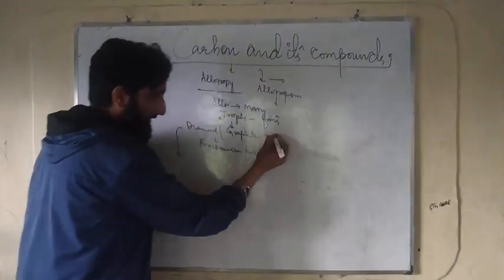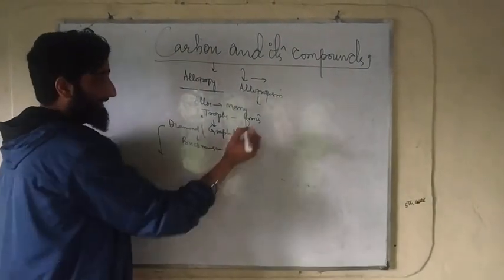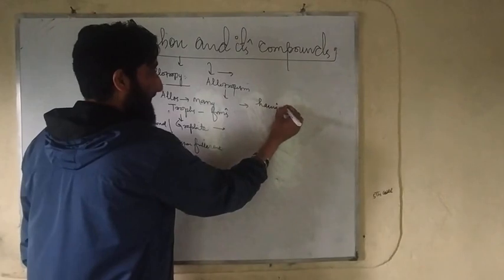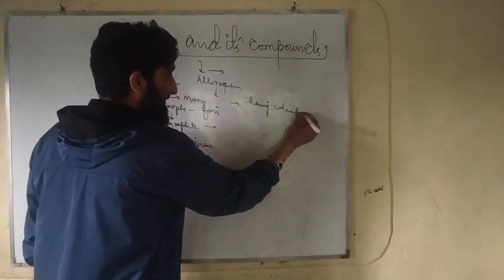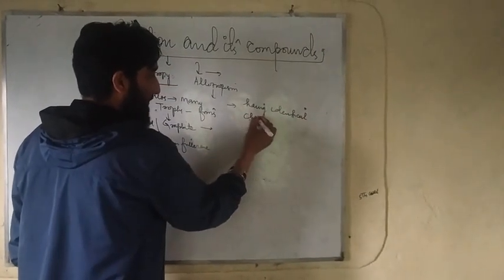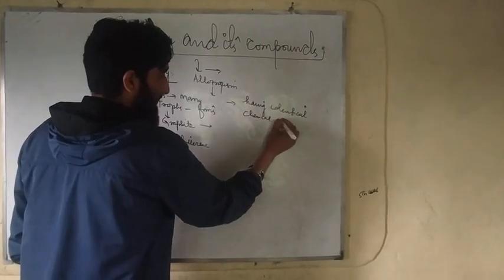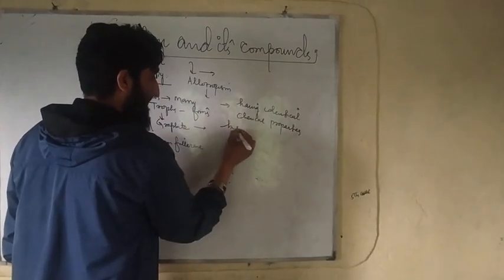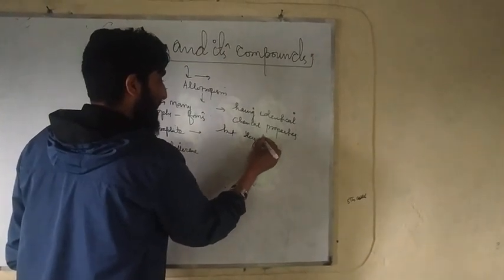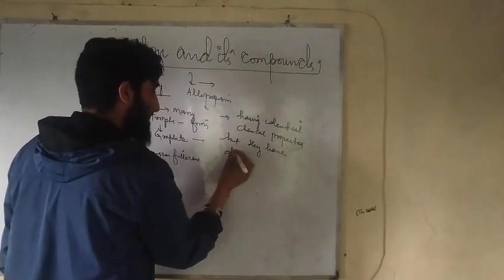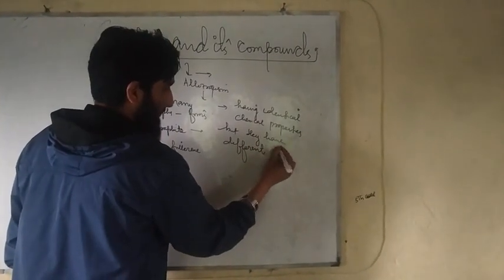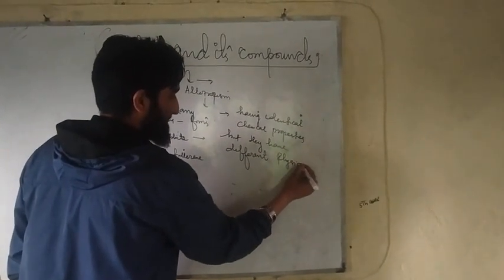They have identical or similar chemical properties, but they have different physical properties.